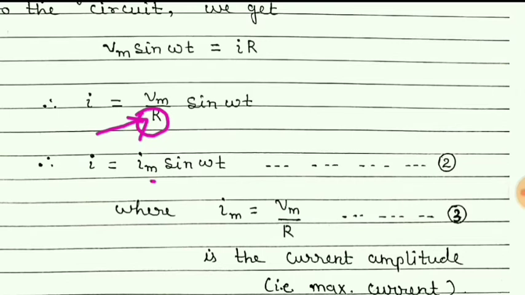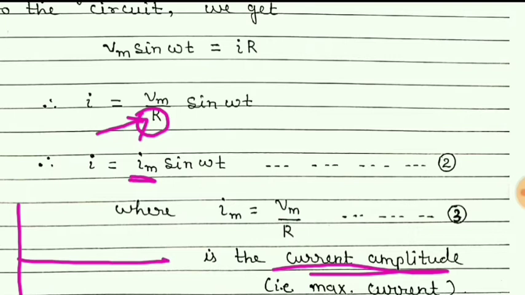And so this Im is nothing but the maximum value of the current, or we can call it the current amplitude. It is because even though the current changes with respect to time, it becomes maximum, and that maximum value is nothing but Im.